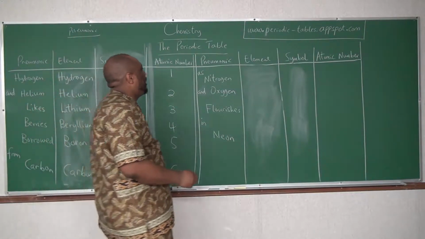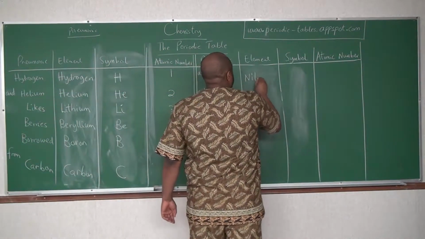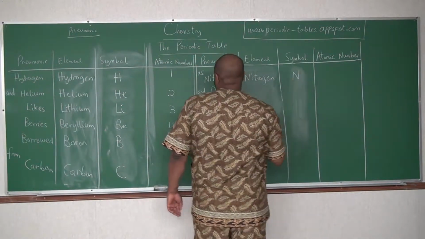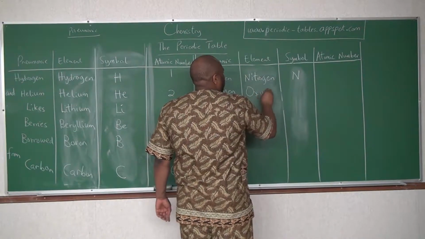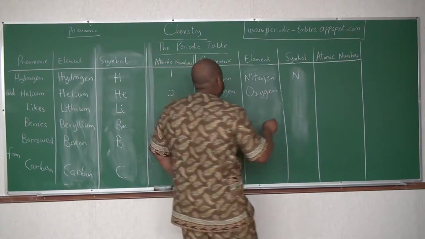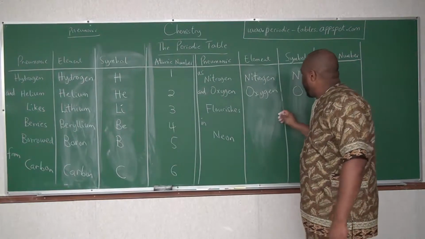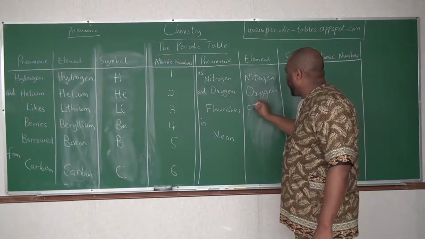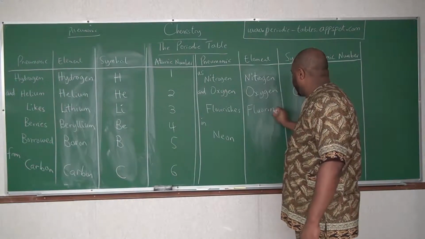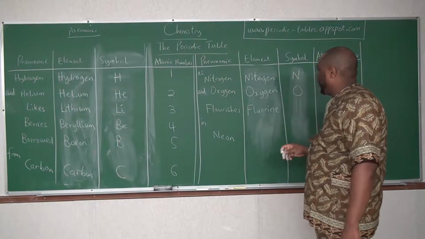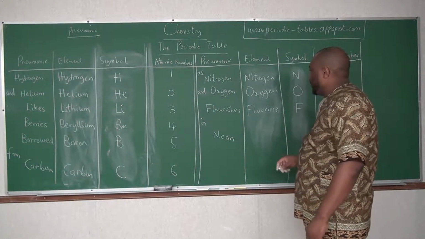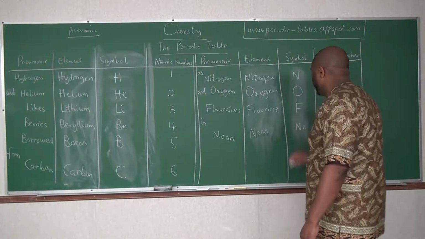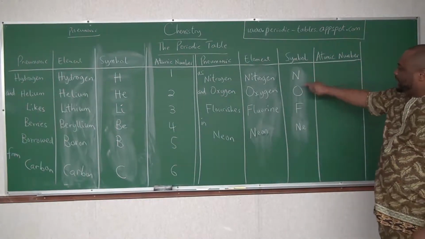Then here, nitrogen is still nitrogen. Symbol is N. Oxygen is still oxygen. Symbol is O. Fluorine is F. And then neon is Ne. Of course, N is nitrogen, Ne is neon.